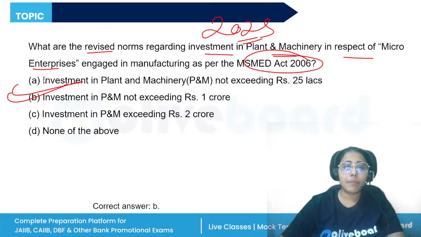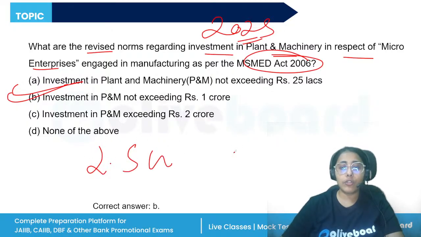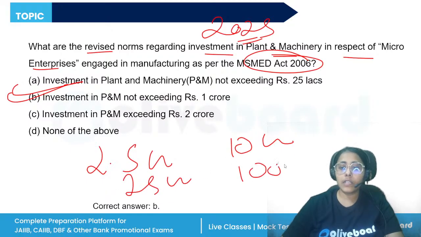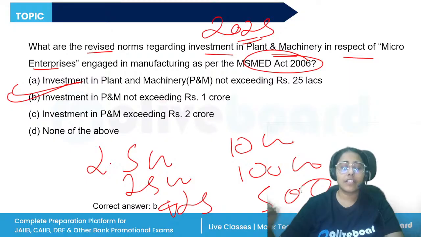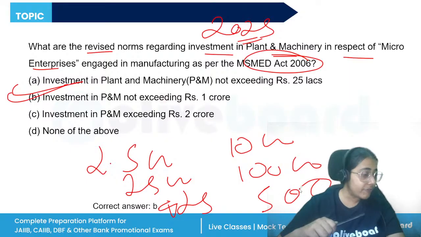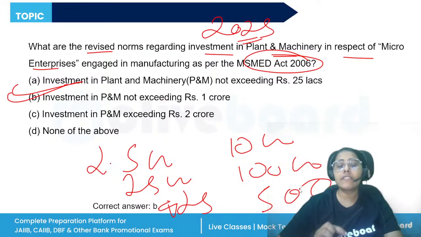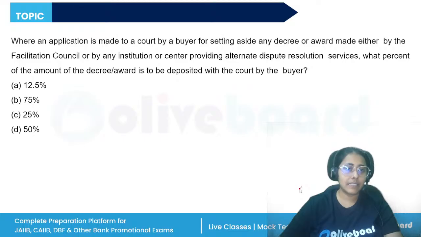So the investment for a micro enterprise is 2.5 crore and the turnover should not be more than 10 crore. For the small enterprise, the investment will be 25 crore, turnover 100 crores. And for the medium enterprises, investment up to 125 crores and turnover up to 500 crore. So from the old definition, both the investment and the turnover have been increased.